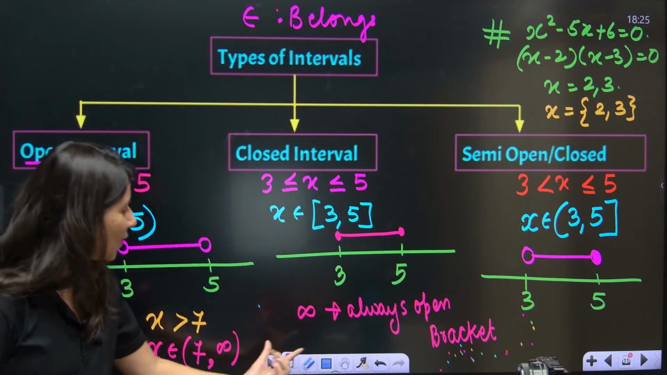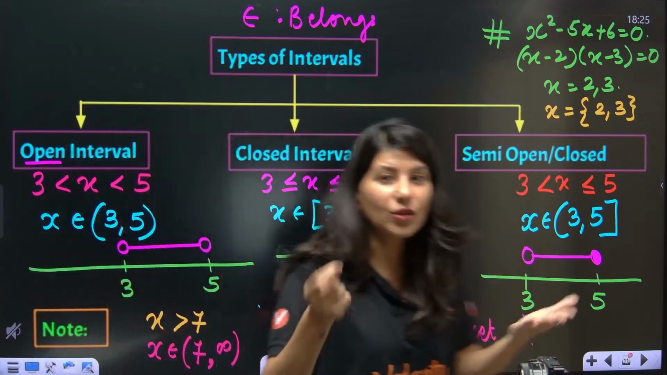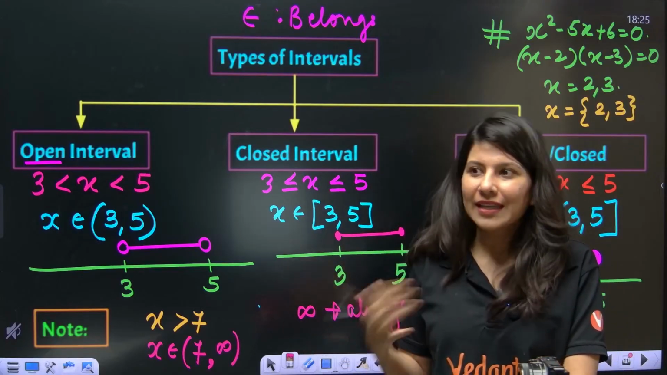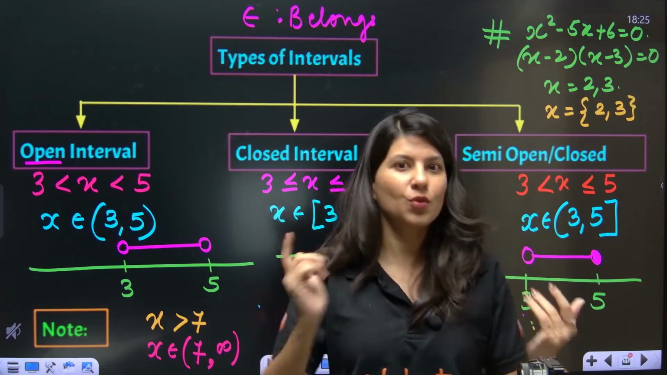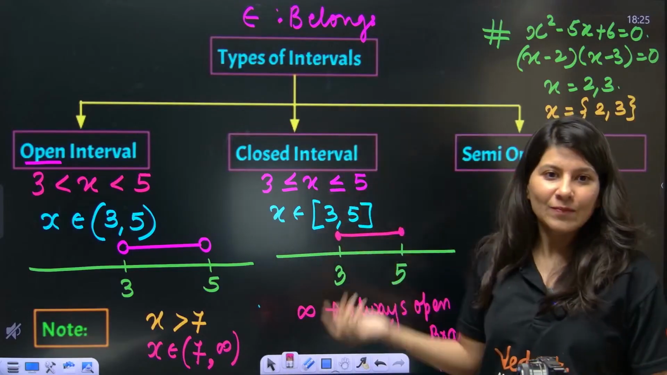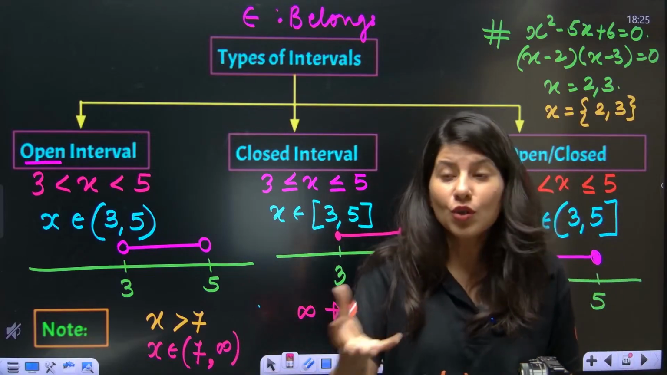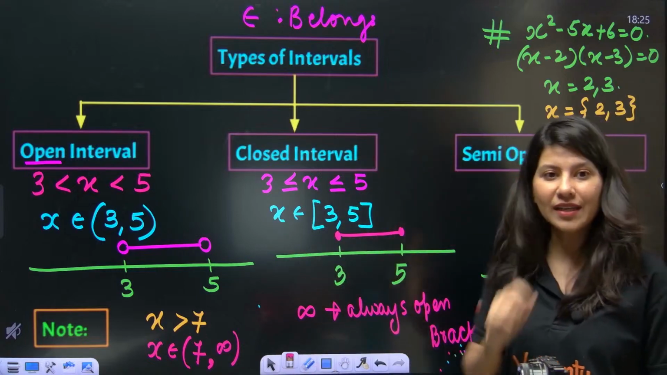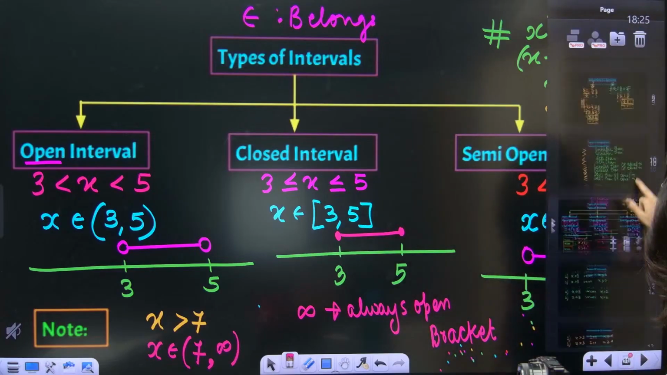So always open bracket, because you don't know it. Can you call someone you don't know? Can you call a friend when you don't have the phone number or any contact details? That is why infinity will always be open: something you don't know, you can't include, because a closed bracket includes the number. Ma'am, is this the first class? Yes, this is the very first class, everybody.